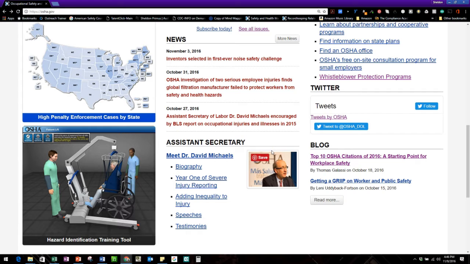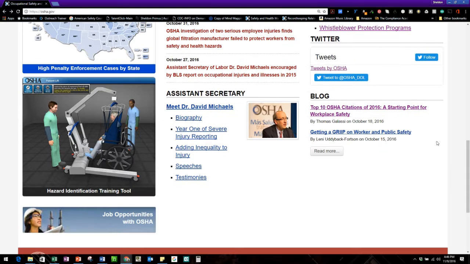News is in that middle section, so it'll tell you things that you probably would have seen in the quick takes, but if you didn't see it in the quick takes, it's right there on the home page. OSHA has an active Twitter feed, so you will see the tweets as they go. Underneath that is the blog. OSHA does have a blog that keeps going, so you'll see that.